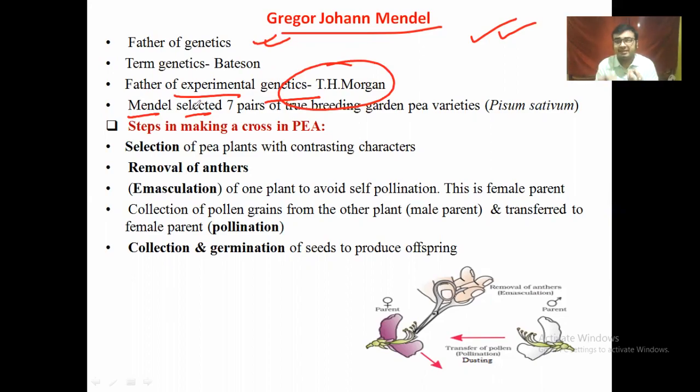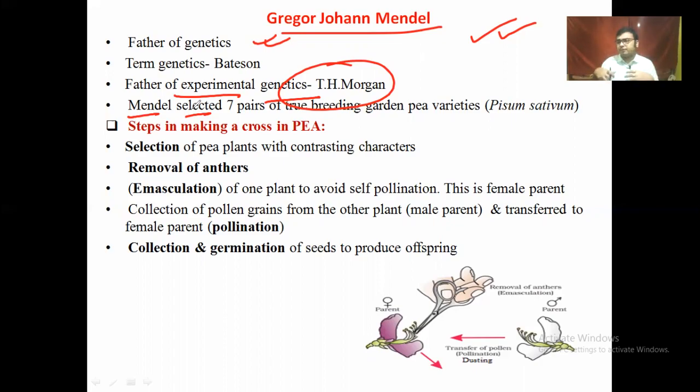In one plant there is a violet color flower, in another plant there is a white color flower. So Mendel got confused about these differences between plants which belong to the same species as well as the same family. So then Mendel thought that some factors must be present behind these cases.